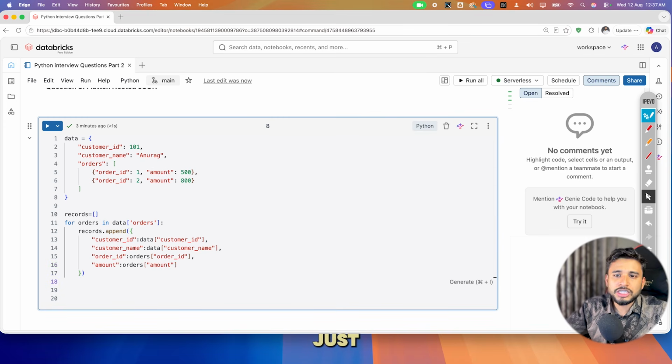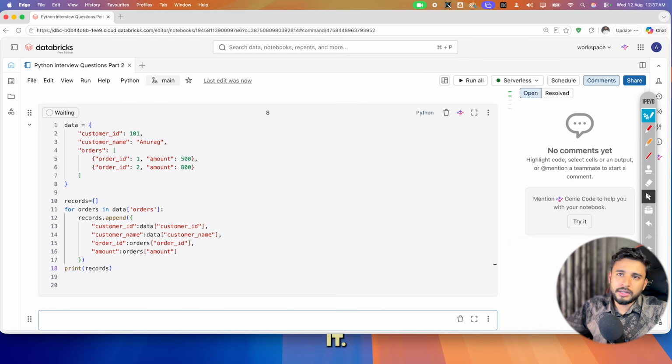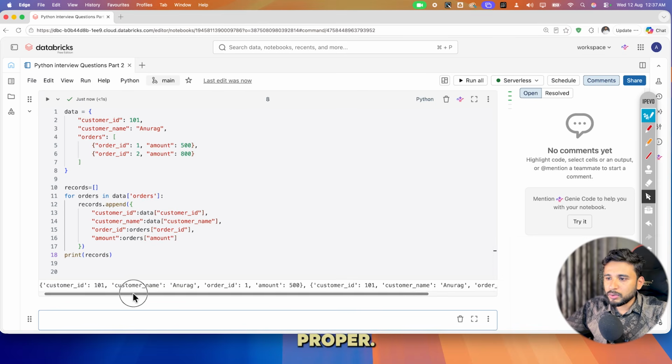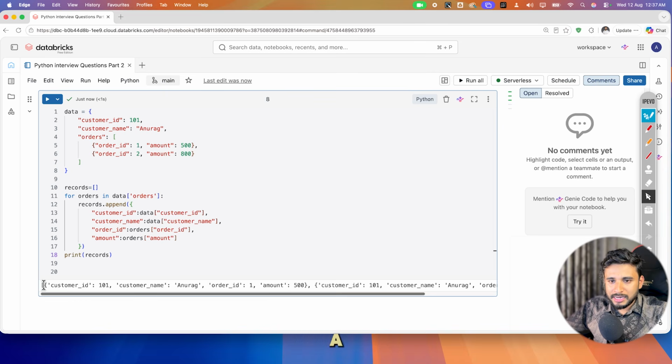And after this I just want to print the records. Print records, just run it. So this will give me a proper, you can see now that customer, it is a list, customer id is there, customer name is there, order id is there. Similarly these things are there.